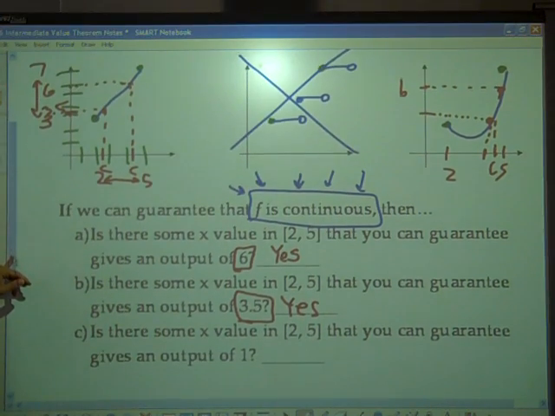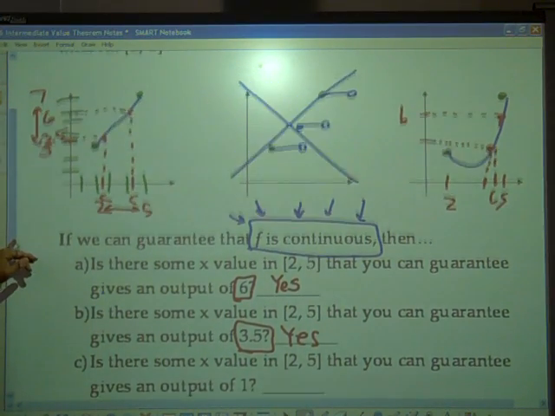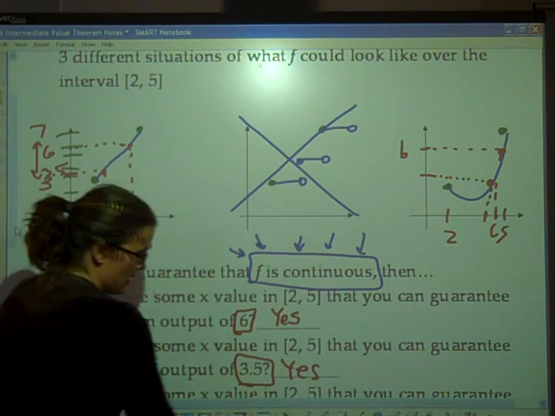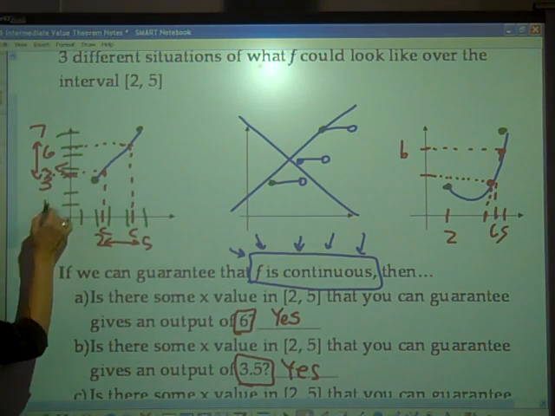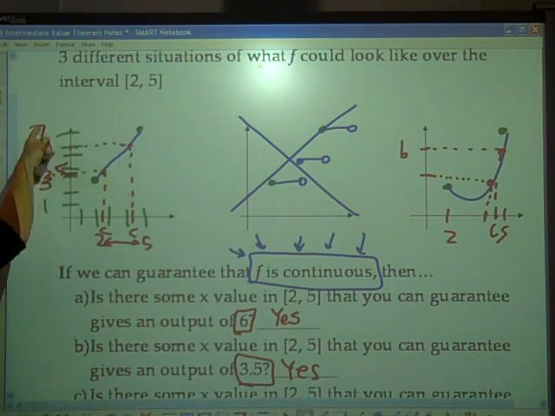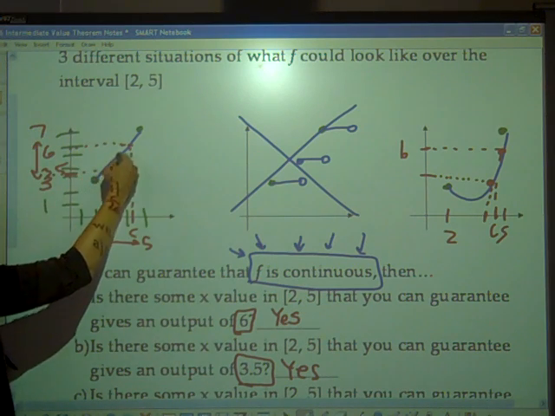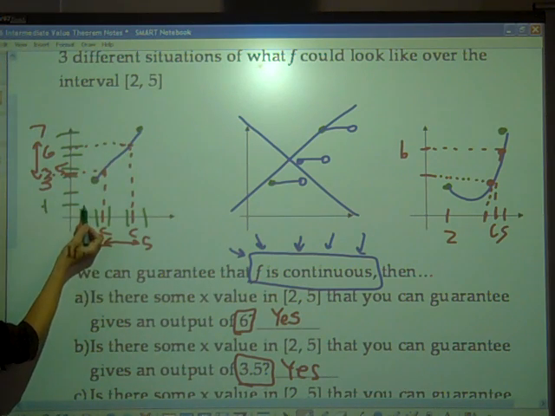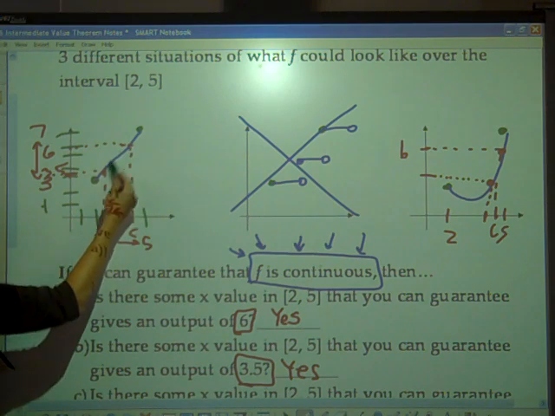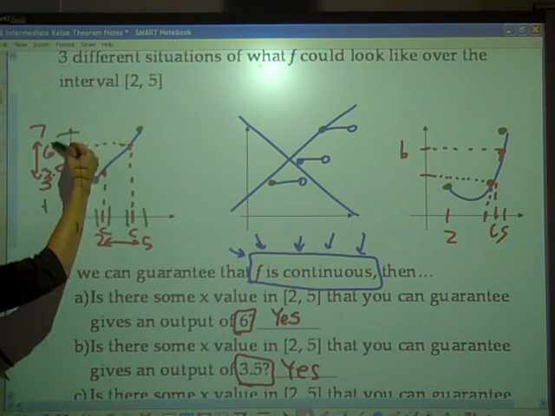For letter C, is there some x value from 2 to 5 that we can guarantee gives an output of 1? Now be careful, because 1 falls outside of your outputs. If you were connecting with a straight line, there is no guarantee. In this example, I connected those 2 dots, and 1 falls outside of 3 and 7.